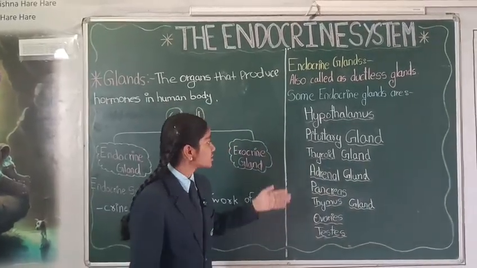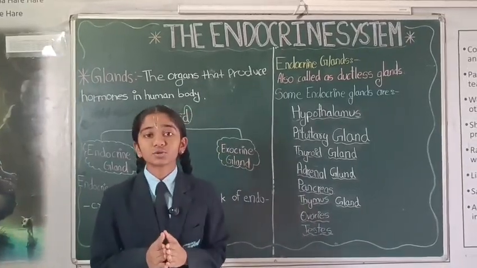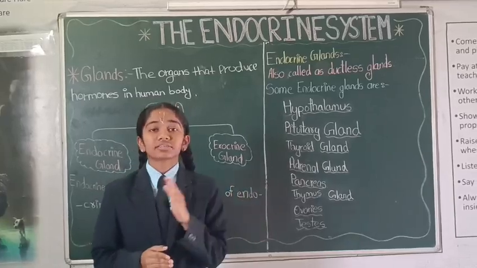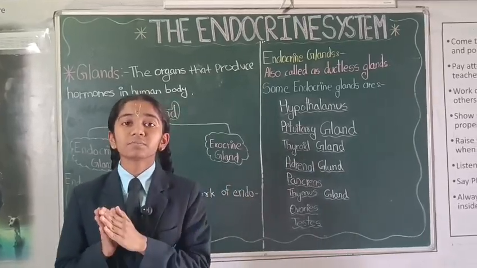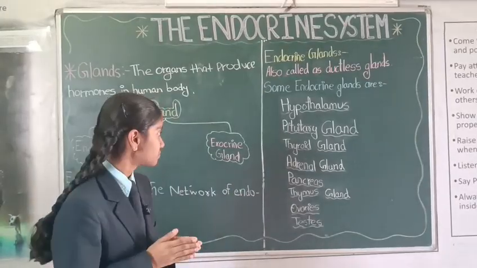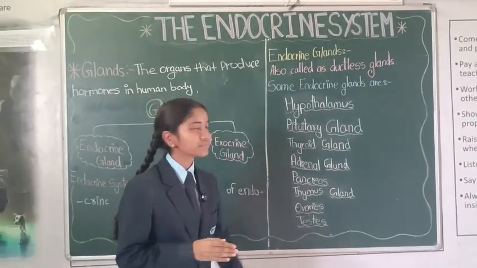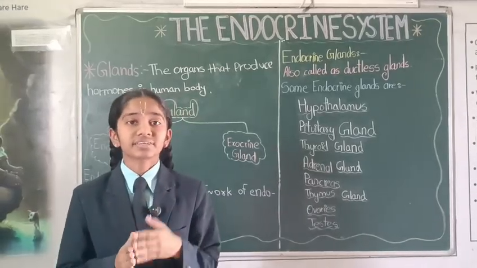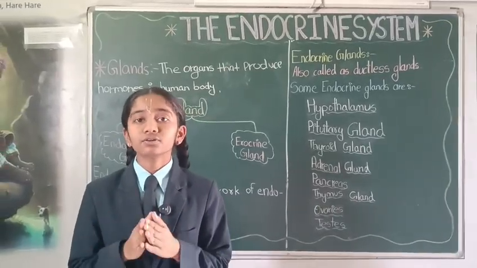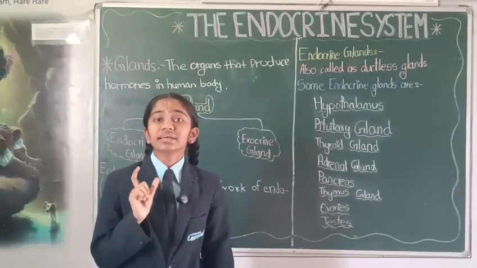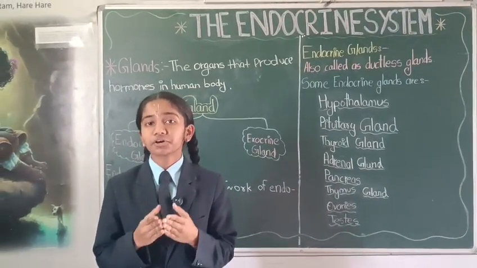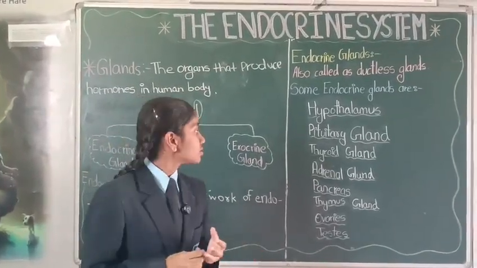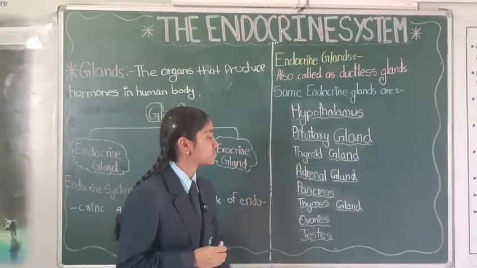Moving forward, there is the thyroid gland. This gland is located in the neck region of the human body, and it produces the thyroxine hormone that controls the metabolism rate in the human body. Next are the adrenal glands. These glands are located above the two kidneys, and they produce hormones such as adrenaline, cortisol, and aldosterone. Now, adrenaline is mainly released in the human body when a person is extremely excited or extremely happy.